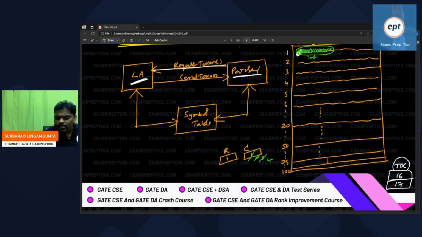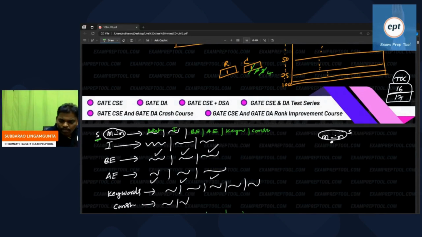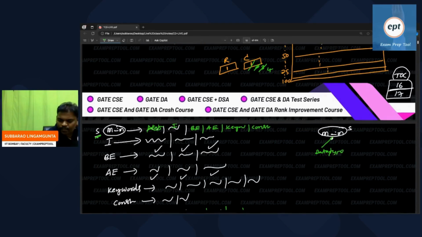Whenever he says the token is int, which is a data type, immediately see what the parser will do. It will go to S2 data type. He will take this production. Data type means one variable. Whatever he says is data type, he will go S goes to data type.